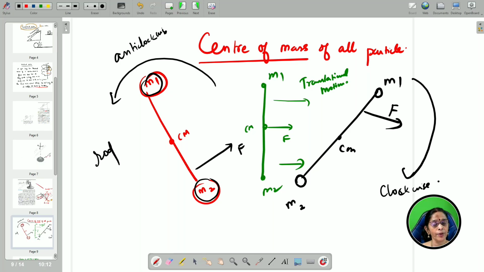It will slide down. So, I am taking a rod in which I consider two particles M1 and M2. Now you apply a force at the lower part of the rod. When you apply a force at the lower part of the rod, what will happen? It rotates in the anti-clockwise direction. When you apply a force at the upper part of the rod, it rotates in the clockwise direction. Whereas when you apply a force exactly at the center of mass, the middle part, there is no rotation, only linear motion. That is the concept. So, hope you understand this center of mass.